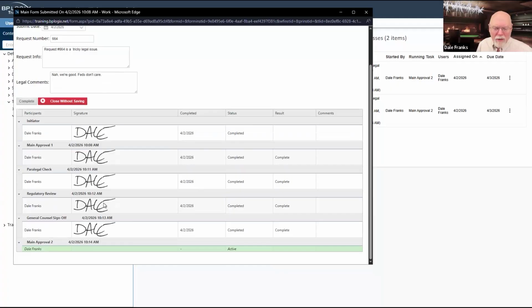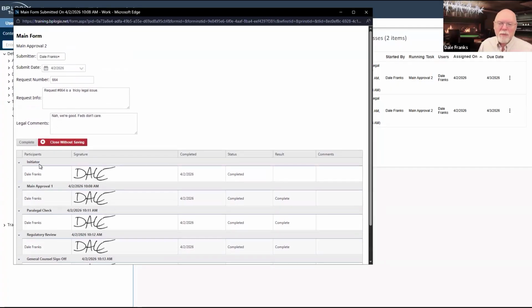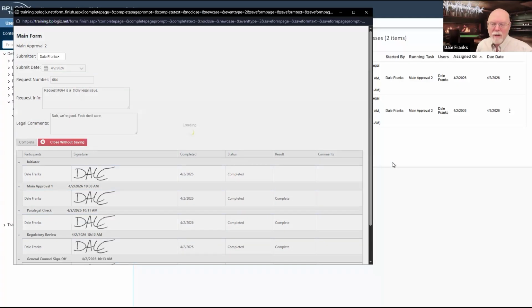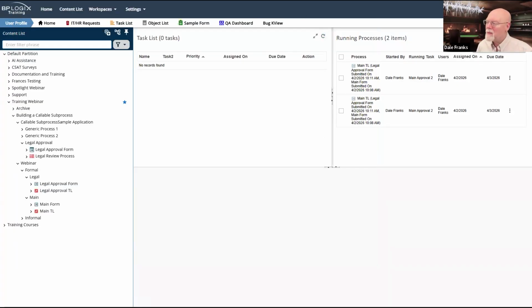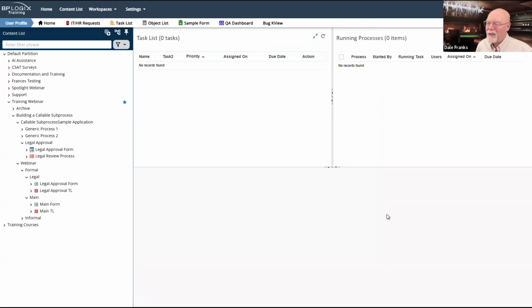So I am back here, general counsel sign off. So everything happened the way that I wanted. I'm at main approval here, so I can go ahead. Oh, and look, now we're good. The feds don't care. That got replicated back to my main document. So now I'm going to hit complete. That ends my task, and that ends the two processes. My main and sub process are now both gone. I have no tasks. So that is the formal way of setting up a callable sub process.